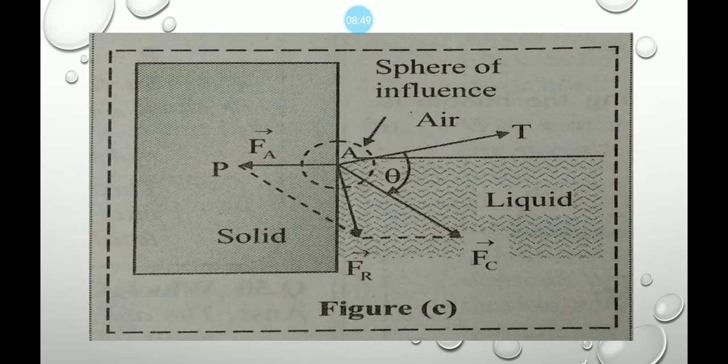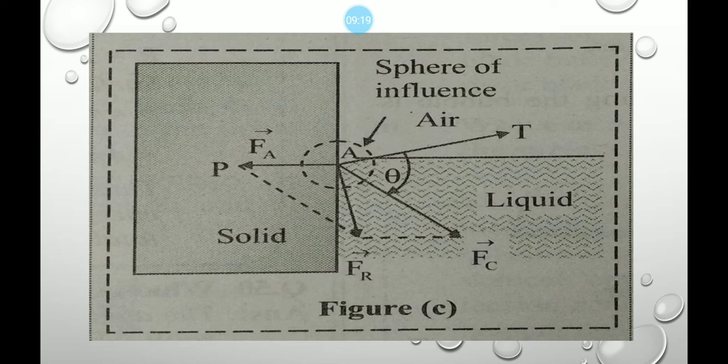For equilibrium or stability of a liquid surface, the net force Fr acting on all molecules similar to molecule A must be normal to the liquid surface at all points. The liquid near the wall should therefore creep inside against the solid boundary. This makes the meniscus convex so that its tangent AT is normal to Fr.